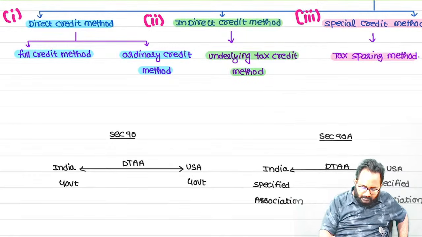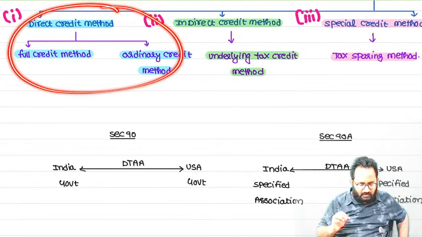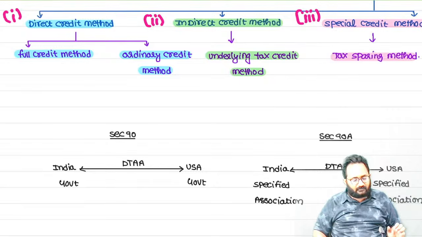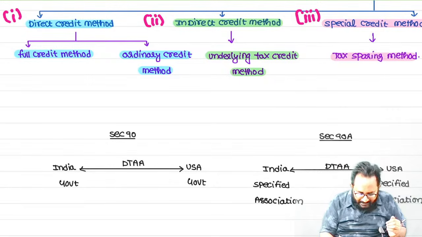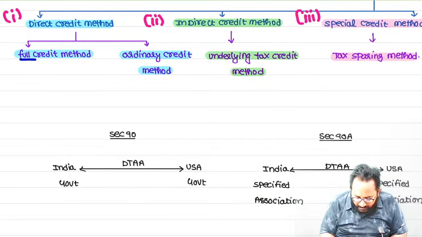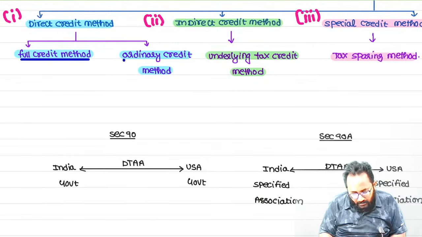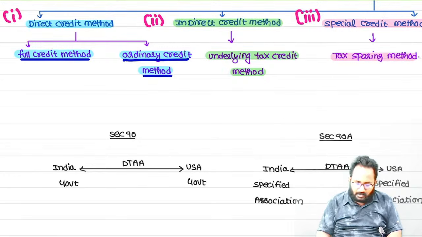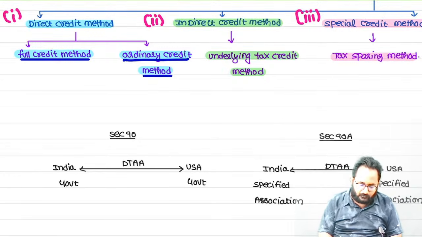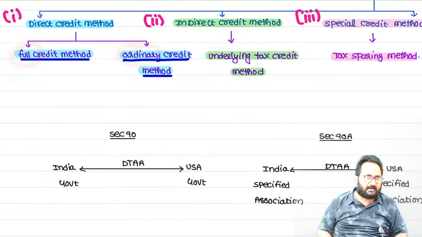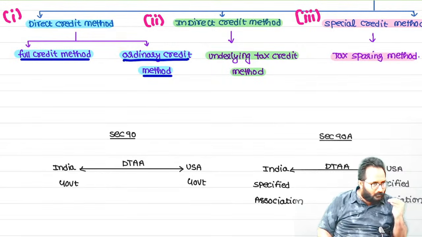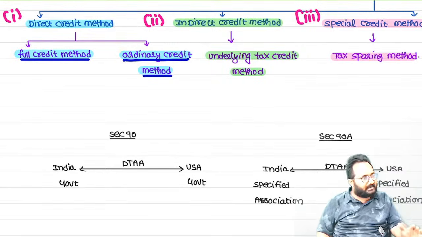Okay, first we have to concentrate on the direct credit. In the direct credit, how many are there? Full credit and ordinary credit. Not half credit. Many are writing that there is full credit and then the opposite word of credit. Like that there is no method. Full credit and ordinary credit we have.